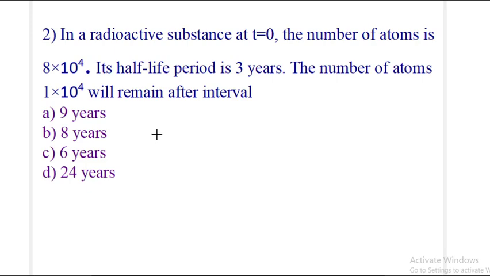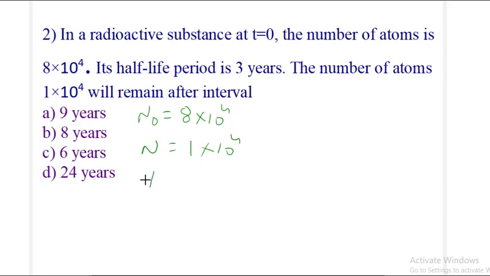In a radioactive substance at t equal to 0, the number of atoms is 8 into 10 raised to 4. Its half-life period is 3 years. The number of atoms 1 into 10 raised to 4 will remain after what interval? So we are given, first of all, N0, okay? So I write it here, N0 is equal to 8 into 10 raised to 4. So this is the number of atoms before the decay starts. After some time, we get 1 into 10 raised to 4.